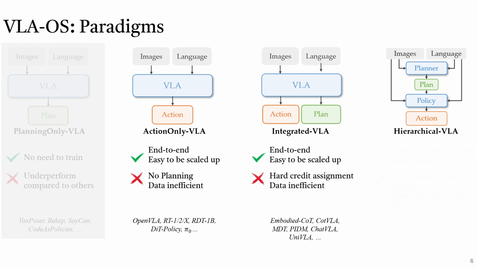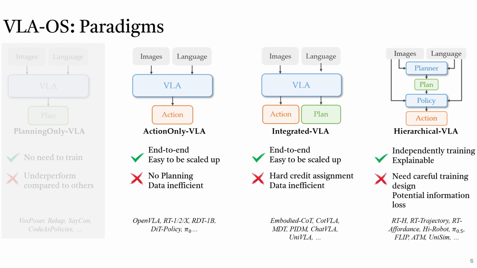The last paradigm is hierarchical VLA, which employs a hierarchical structure to first generate task planning outputs and then use them to generate actions. For example, RT-Trajectory can first generate the end effector trajectory on the 2D image, and then the low-level policy can use the trajectory as conditions to generate actions to follow the trajectory.